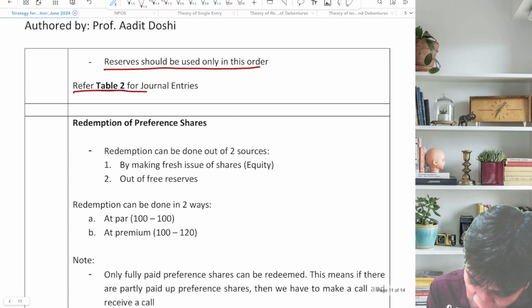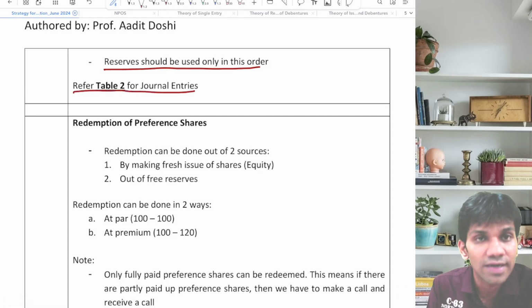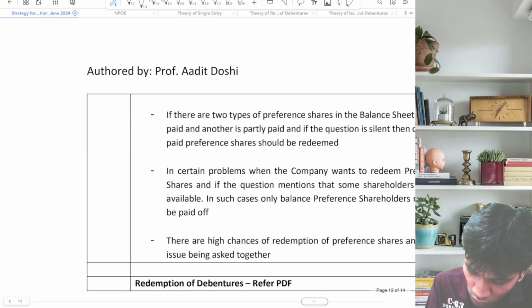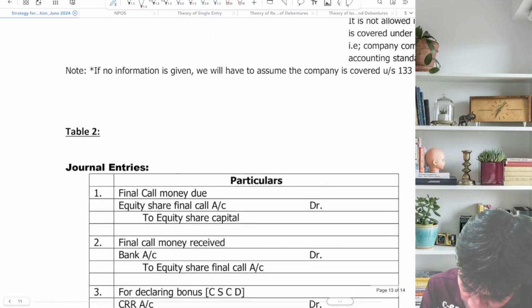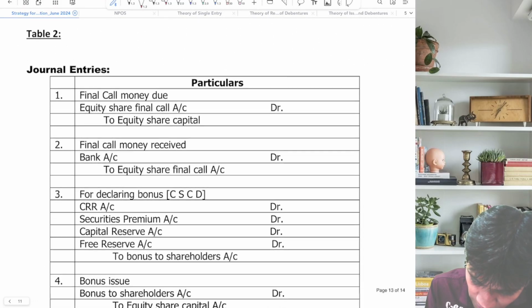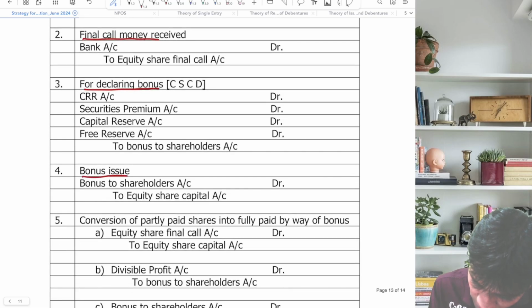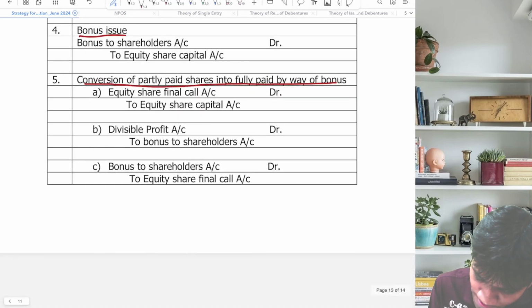Refer table 2 for journal entries. Table 2 for journal entries means all entries regarding bonus are there in the table number 2. I'll show you table number 2 also. This is table number 2. See this, guys. You can see final call money due, final call money received for declaring bonus, bonus issue, conversion of partly paid shares into fully paid by way of bonus.